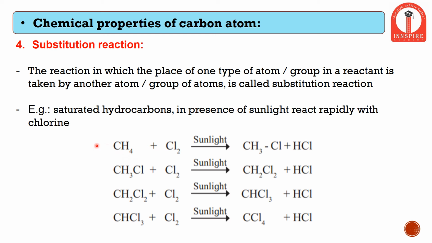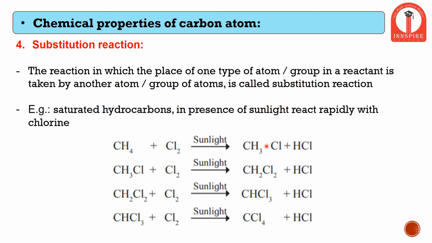We are very much aware of this compound, that is methane. It has a single carbon atom and 4 hydrogen atoms. One of the hydrogen atoms can be replaced by a chlorine atom in the presence of sunlight. Therefore, it forms CH3Cl, and the other Cl atom combines with the replaced hydrogen atom to form HCl.